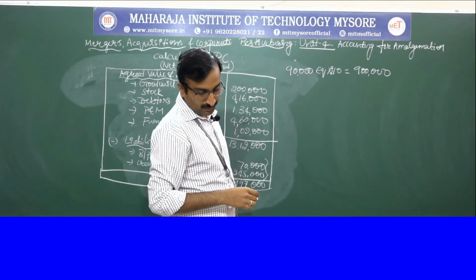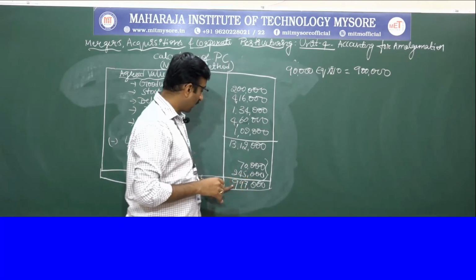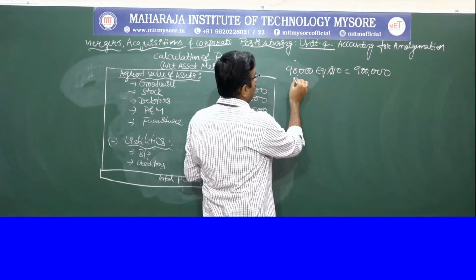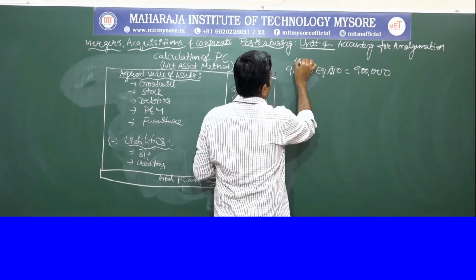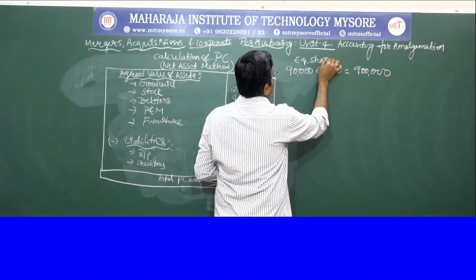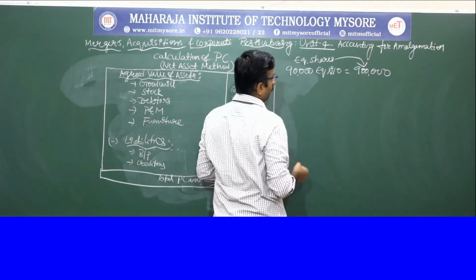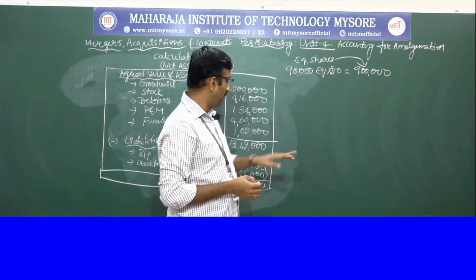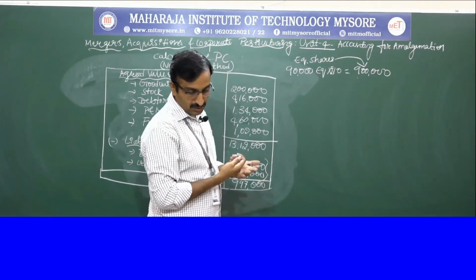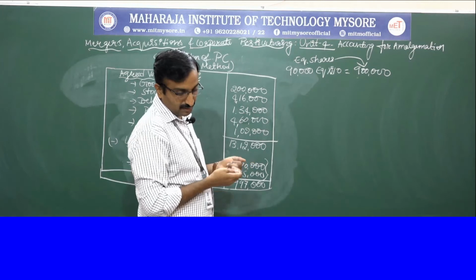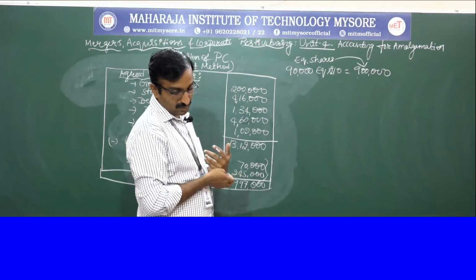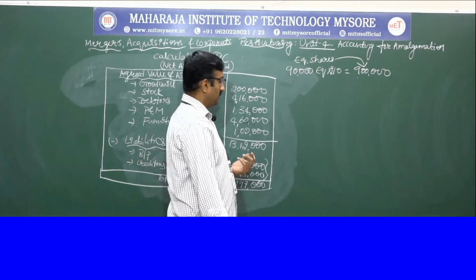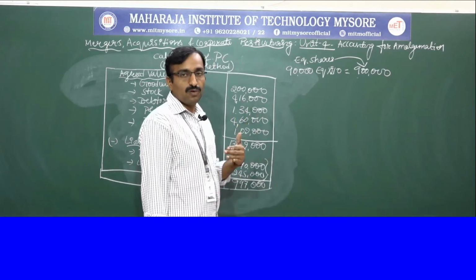Out of 9,97,000, 9 lakh is paid in the form of equity shares, and the remaining amount is how much? The remaining 97,000 rupees is paid to A company in the form of cash.